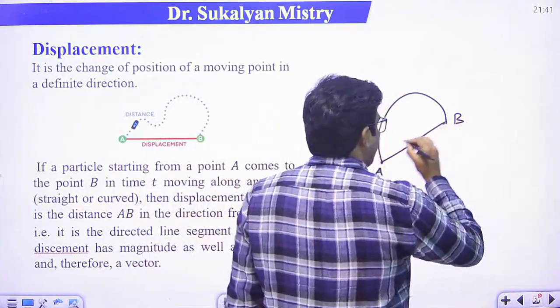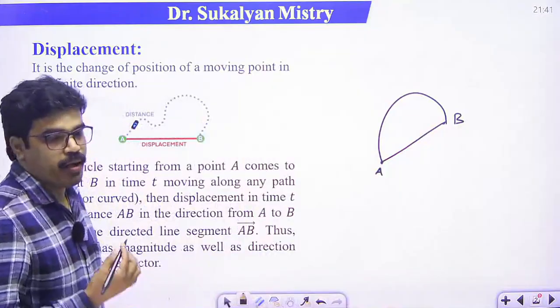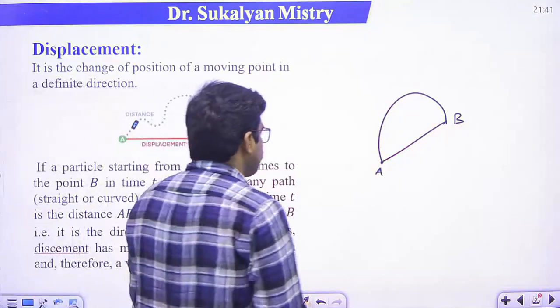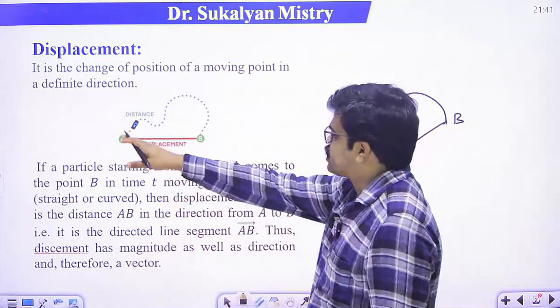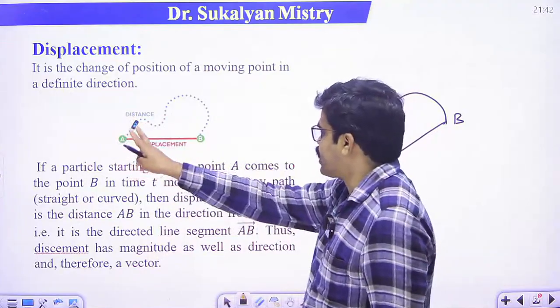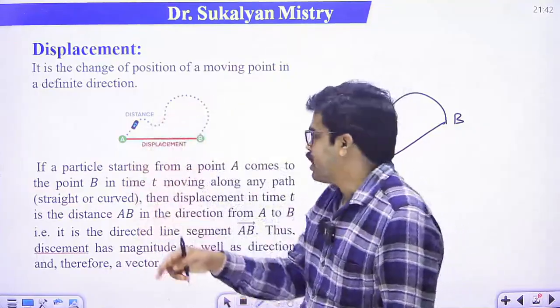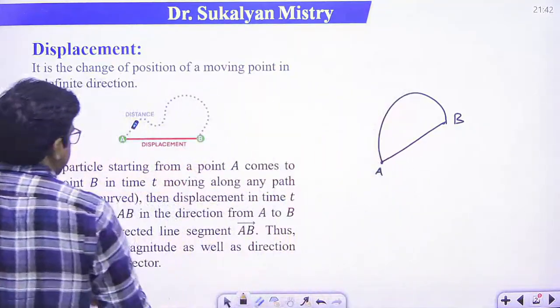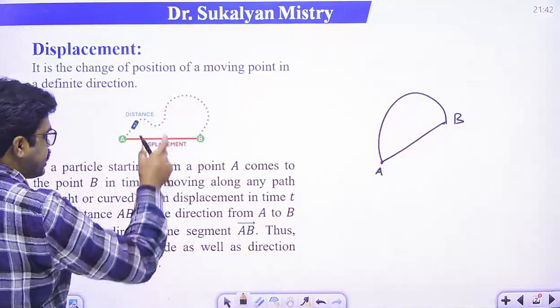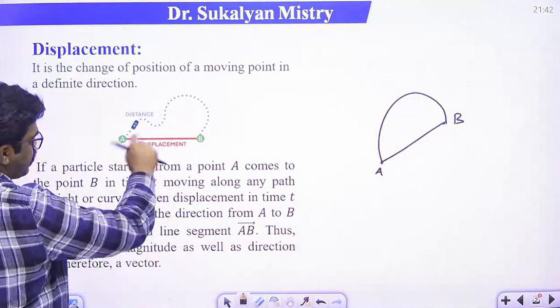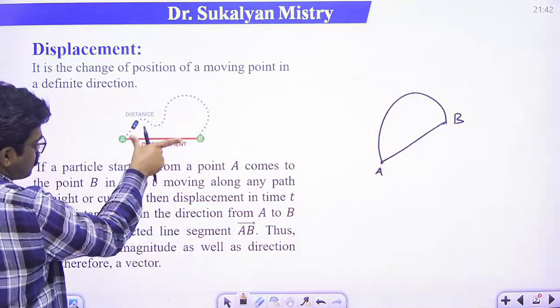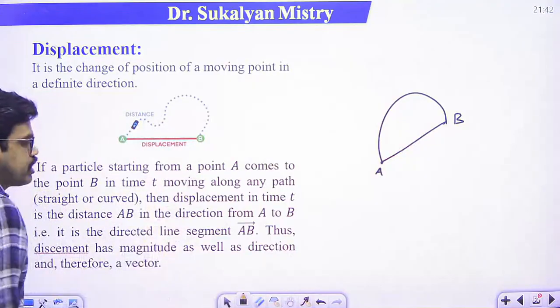AB will be the displacement of the particle. Getting my point? If a particle starts from the point A and comes to the point B in a time t along any path, it may be curved, then this will be the displacement. So AB, that is the displacement.